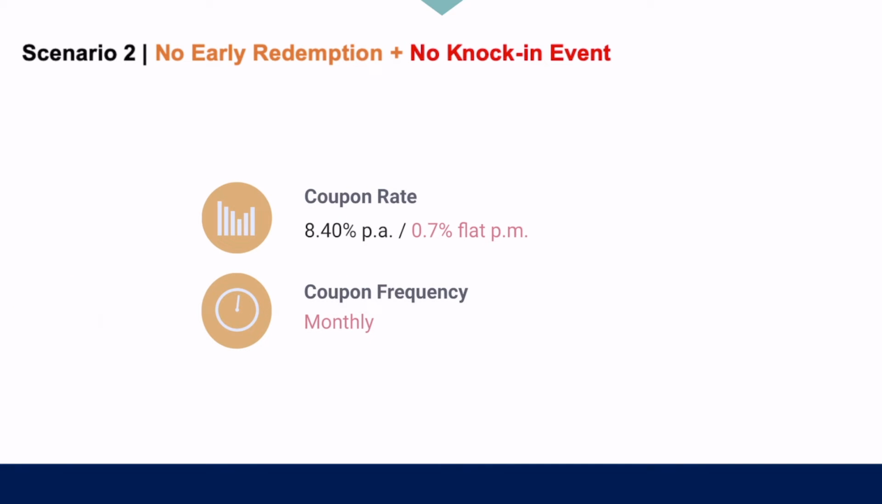Scenario 2. No early redemption plus no knock-in event. During the whole investment term, if there are no early redemptions nor knock-in events, the structured note is held to maturity, and the total payout will be calculated using the coupon rate and coupon frequency.